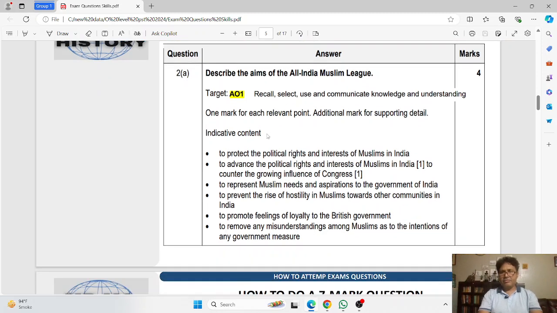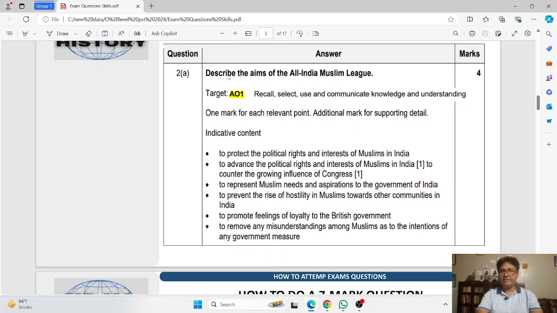I can tell you an example of a 4-mark question. The command word that is largely used for a 4-mark question is describe, or what, or who. Here I have an example for you: Describe the aims of the All India Muslim League.